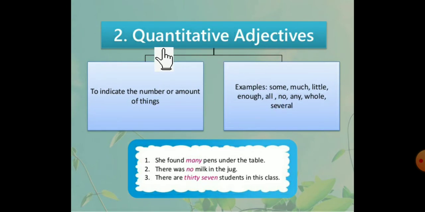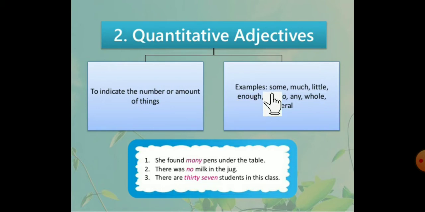Second one, see. Now quantitative adjective, quantity. From the name itself you can get the idea that it is quantity. We use quantitative adjectives to indicate the number or amount of things.